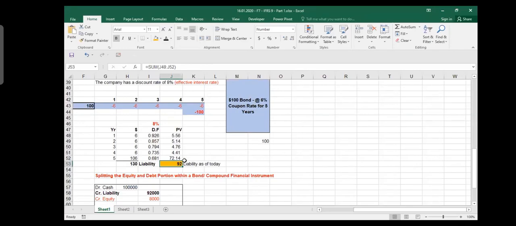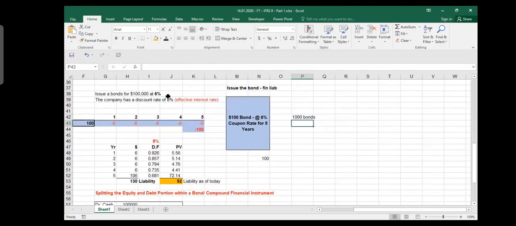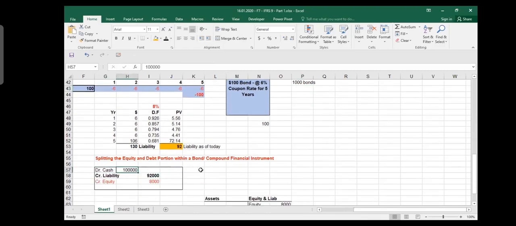How do you record it? Now we suppose that we issued bonds worth $100,000. So this is just one piece of paper, just one bond, but I issued 1,000 bonds like this under the same terms and conditions. So when you multiply this $100 by 1,000 bonds, you get cash of 100,000. You can, by the way, keep it as 100 for the sake of simplicity.